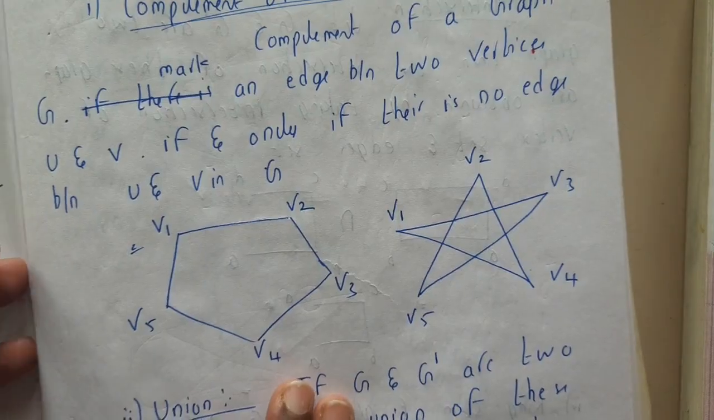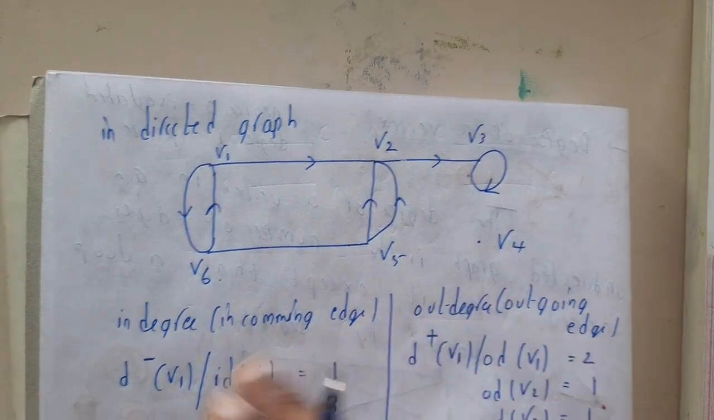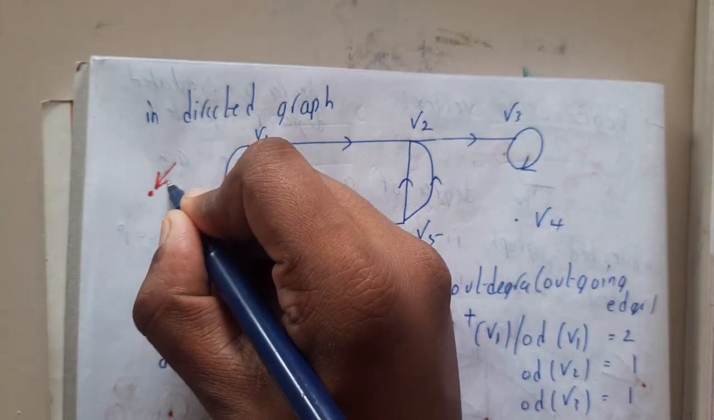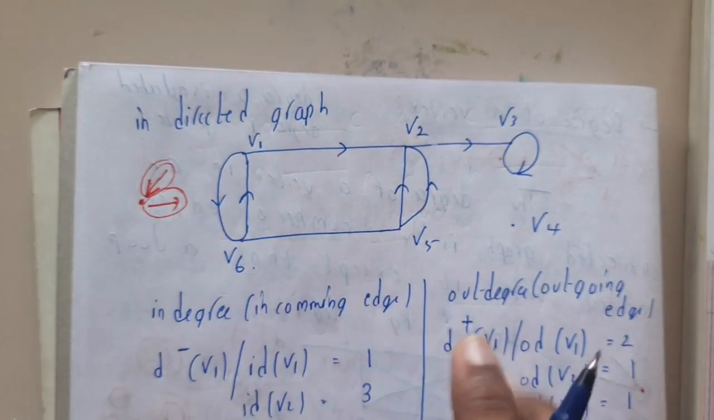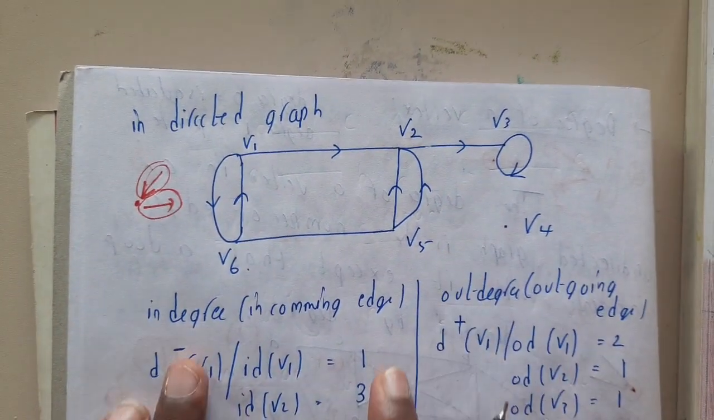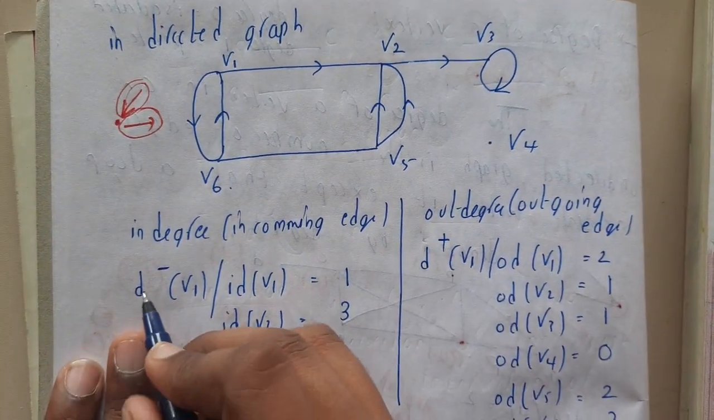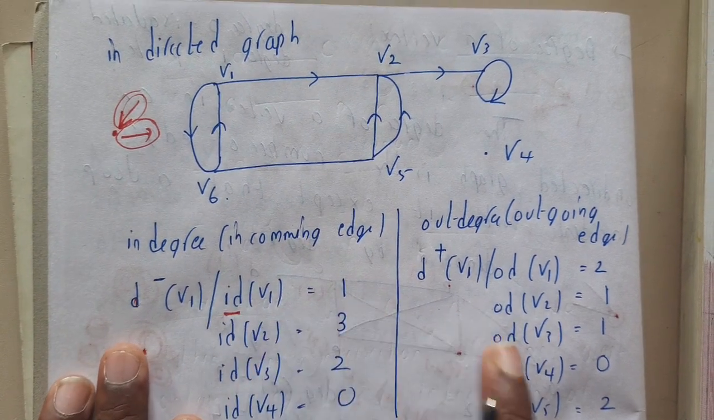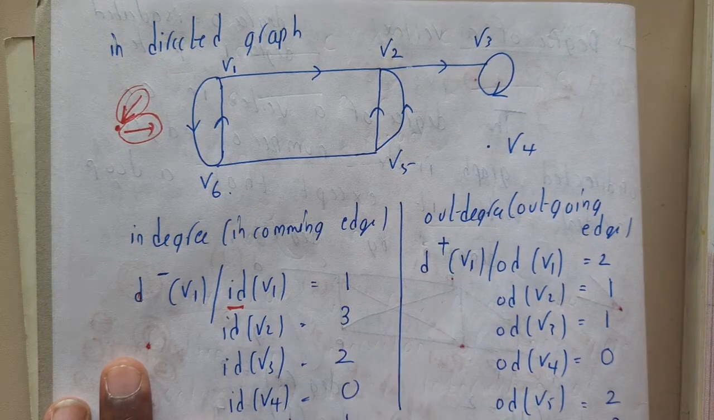Okay, so now let us go through directed. In directed, what is the difference? If you observe, for a particular vertex there could be incoming and outgoing edges. So there are 2 different situations, and that is the reason why we will be calculating 2 different degrees here. One is called in degree and one is called out degree. The in degree is represented by D minus, guys, or ID, whereas the out degree is indicated by D plus or OD.